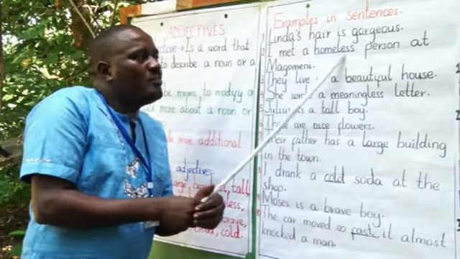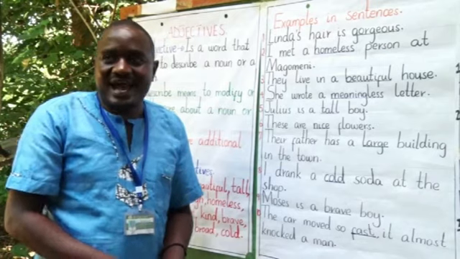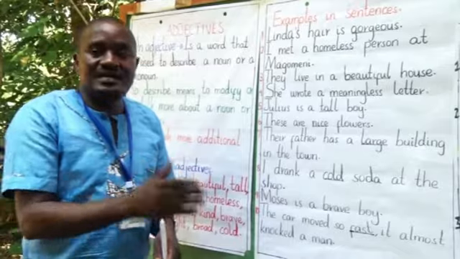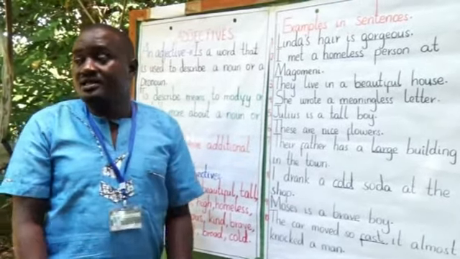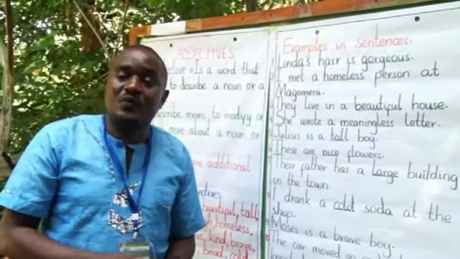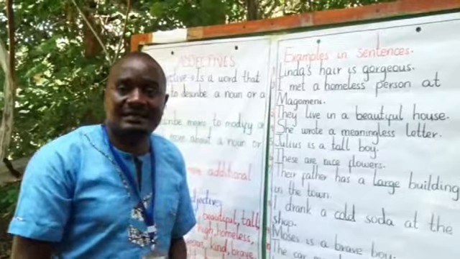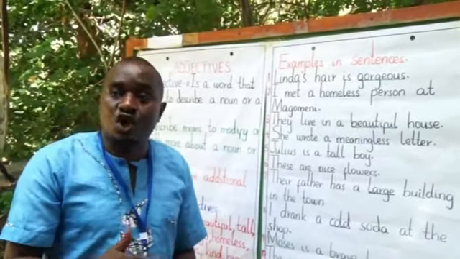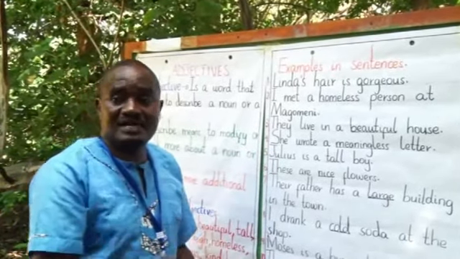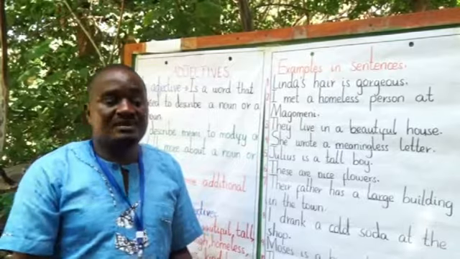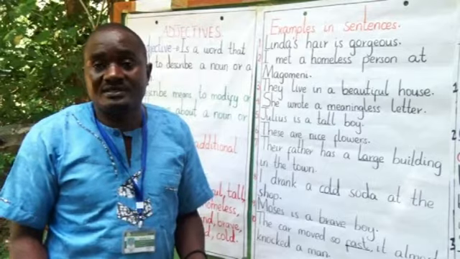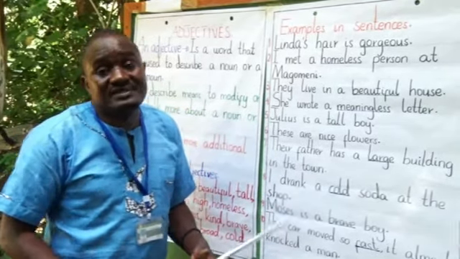I met a homeless person at Magomeni. Assume that maybe it was in the morning or in the afternoon, you are sent by your mother, maybe you're staying at Magomeni, then you met a homeless person. A homeless person means a person who has no permanent settlement, a person who has no permanent home. Maybe a person who was just walking. They say that's a homeless man. Maybe he sleeps on corridors and verandas of other people's houses.